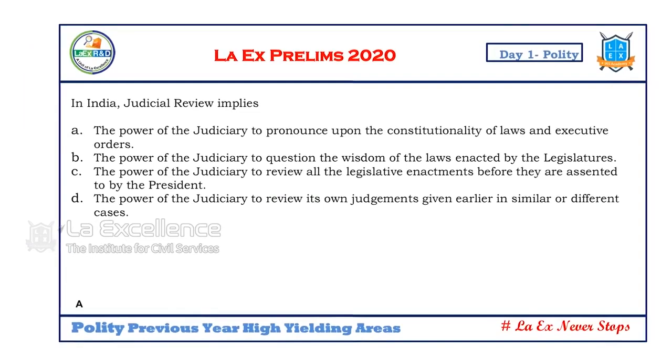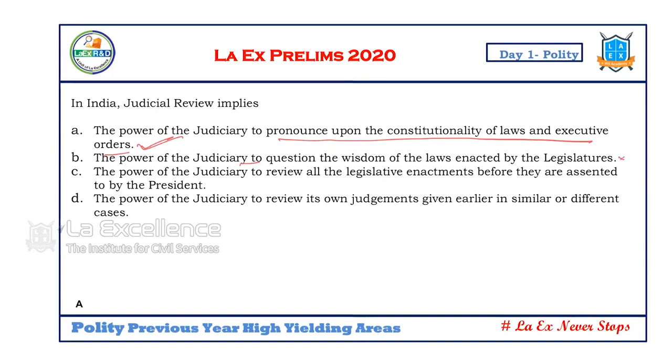What is judicial review? It is making sure that any law or order of an executive is in accordance with the constitution. That is judicial review. So it is a pronouncement on the constitutionality of laws and executive orders. Exactly, that is the definition. Power of the judiciary to question the wisdom of the laws enacted? No. Judicial review is not a negative function.